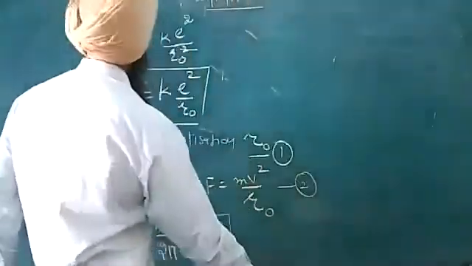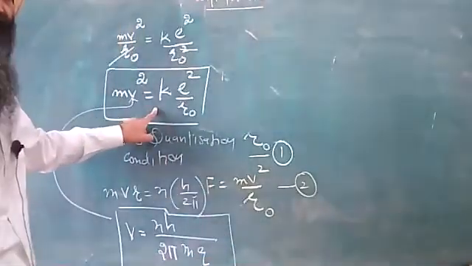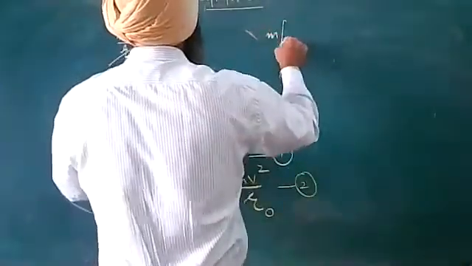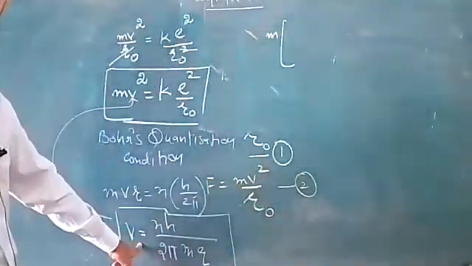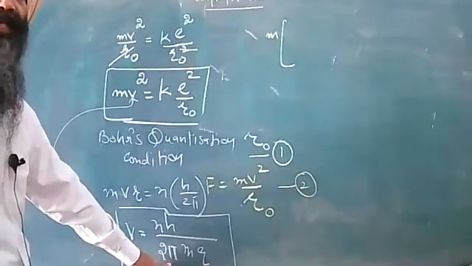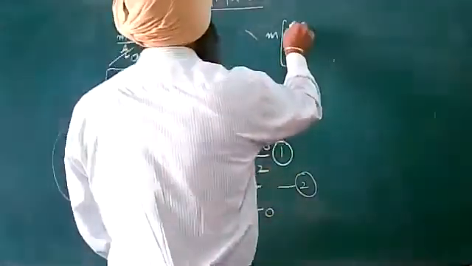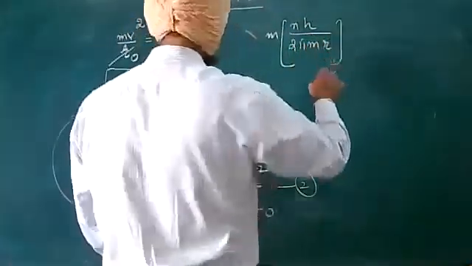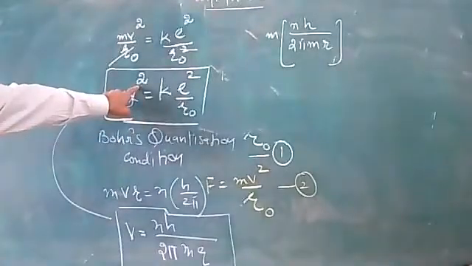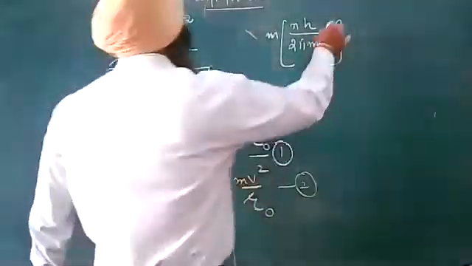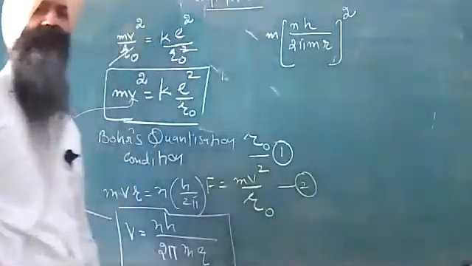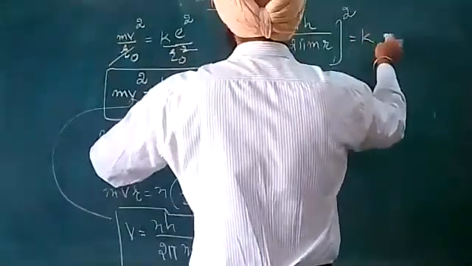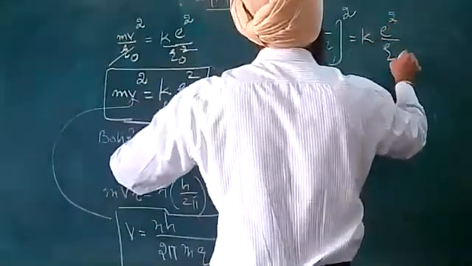I will be having this expression modified. This is mv, where v is nh upon 2 pi m and r. So this is nh upon 2 pi m and r substituted. There is the square term over here also, so I just make the square of this term. This is k on the right hand side, and e square upon R naught as such.